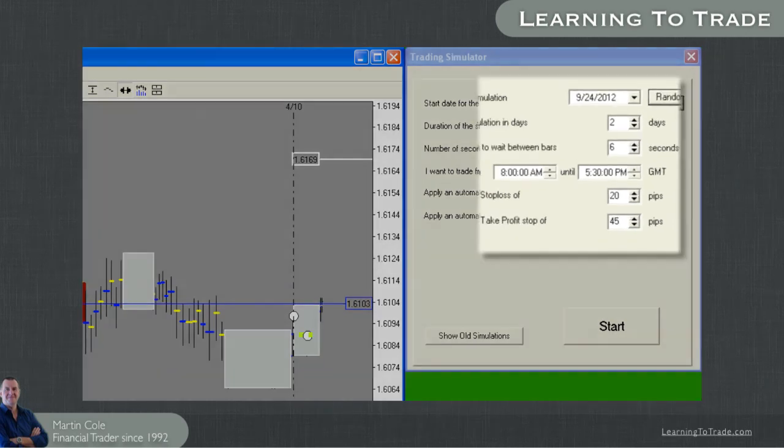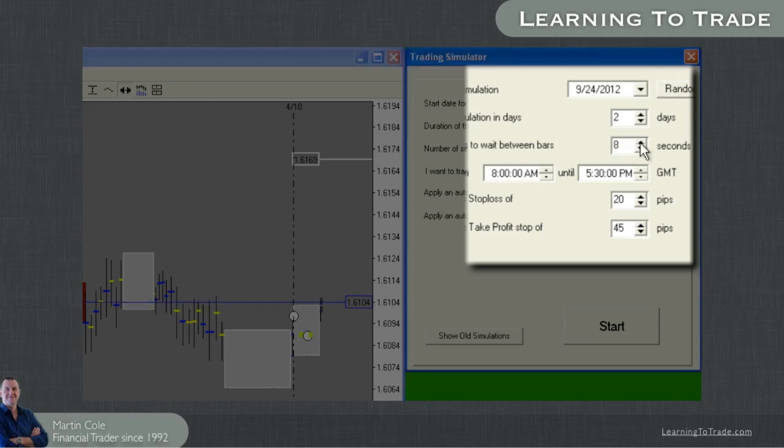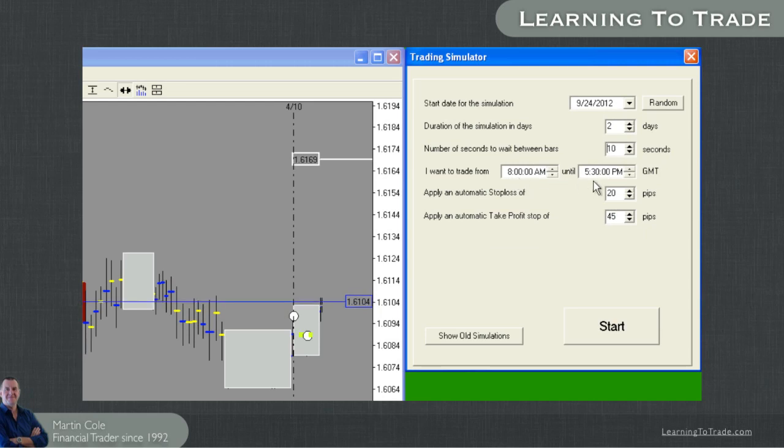Here you can see we've got the start date all set up. We've got the duration of the simulation in days. This is set as 2 days. The reason I've done only 2 days is because we don't want the video to go on too long for uploading to the website. Incidentally, if you set this to 6 seconds, you will actually achieve a complete week's trading in about 1 hour. So that's a good guideline for you as well. I'm going to take this up to 10 because we're doing a bit of a teaching exercise on this one and we want that to last a little bit longer. I'm going to set the trading time from 8 AM to 5:30 PM. I'd trade longer than that obviously and at different times here in New Zealand, but I'm just going to leave that for the test.